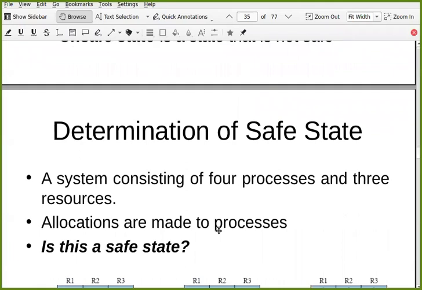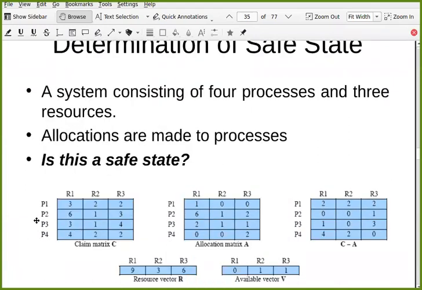Let's say a system consists of 4 processes and 3 resources. There are 4 processes, 3 resources. This is the claim matrix. That means during its whole life, P1 requires 3 units of R1, 2 units of R2, and 2 units of R3. But when, and how many units will be required, is not mentioned here. During its whole life, it requires only this many resources.